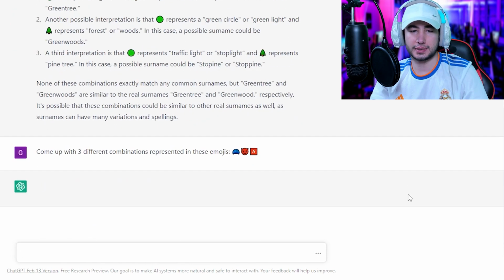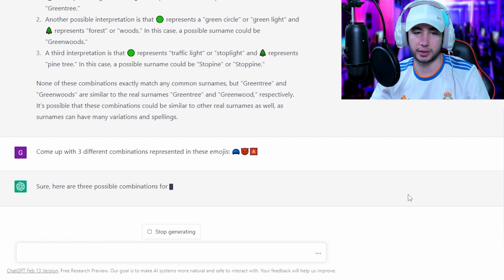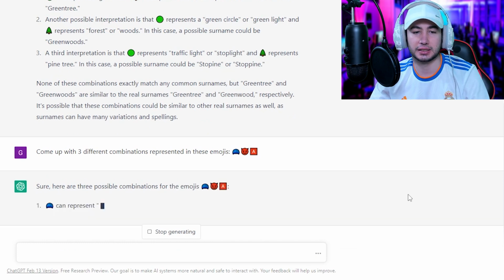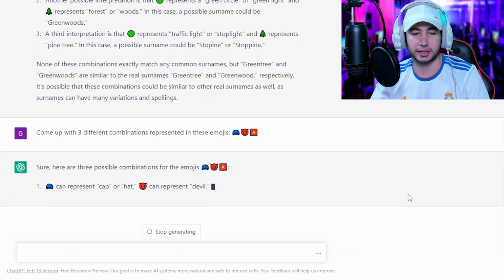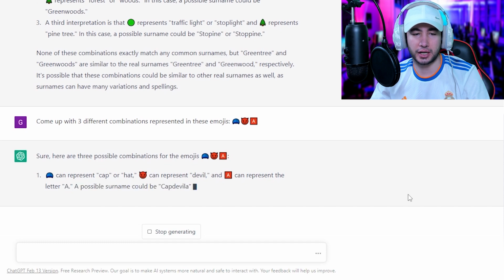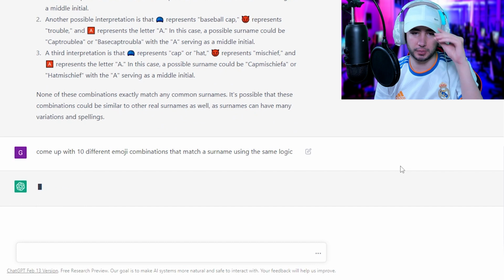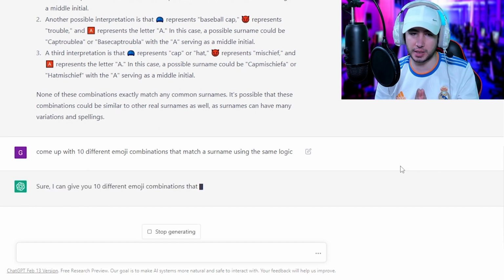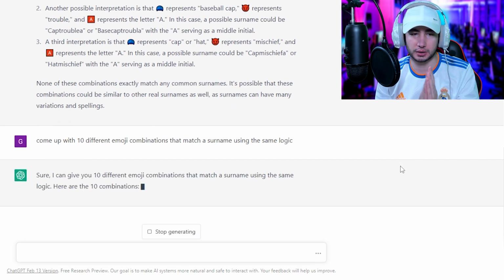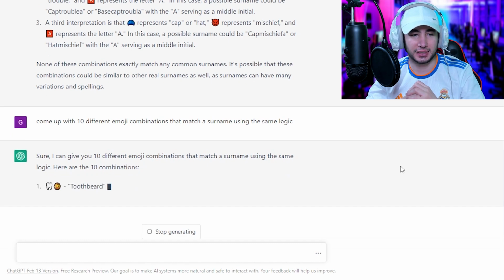Okay, if he gets Capdevila, then we're ready. But I don't think he can, but let's see. So, Cap, Devil, and the letter A, so it could be Capdevila. Okay, let's see. Come up with 10 different emoji combinations that match a surname using the same logic. Let's see. Oh man, and let's see.